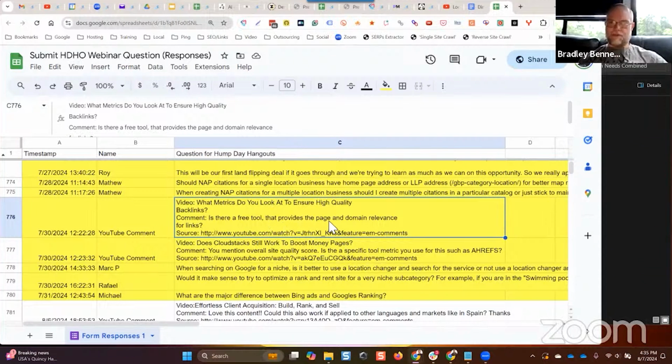Is there a free tool that provides the page and domain relevance for links? I don't know about a free tool, but I use Majestic backlink analysis, majestic.com. They do have a light version. It's only $49 a month. Okay. And I use Majestic because of the topical trust flow metric. That's what matters to me.